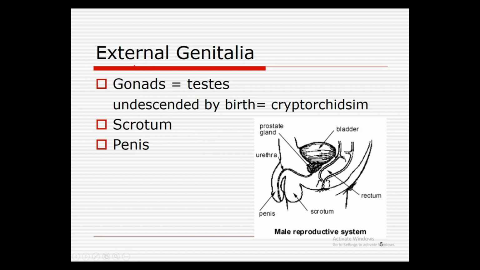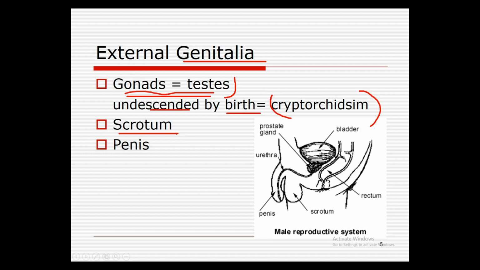We are seeing here the external genitalia. External genitalia are all the organs or parts that are outside the body. So here we have the gonads, like testes in the case of male, because we are studying the male reproductive system here. Next, if the gonads or testes are undescended by birth, meaning there is no proper appearance of the testes, then we say that this is cryptorchidism.